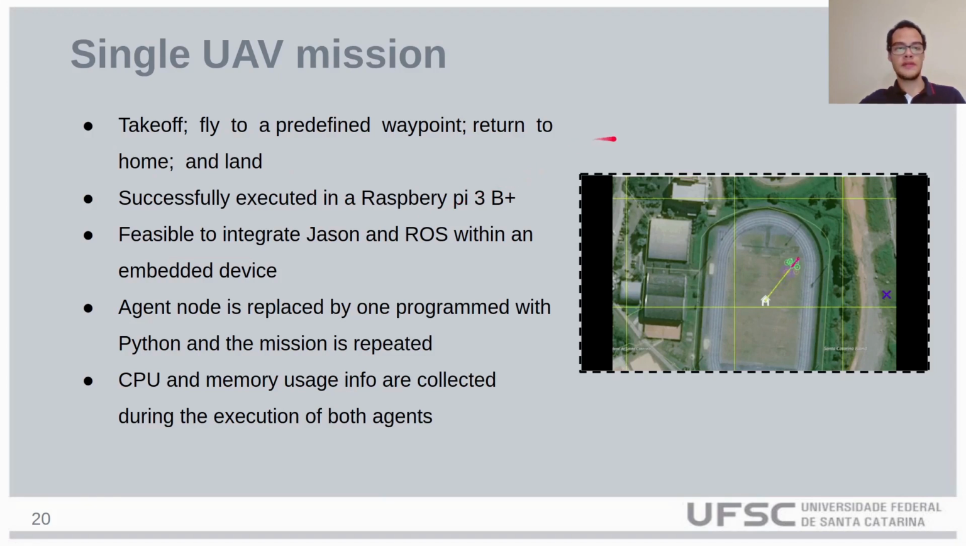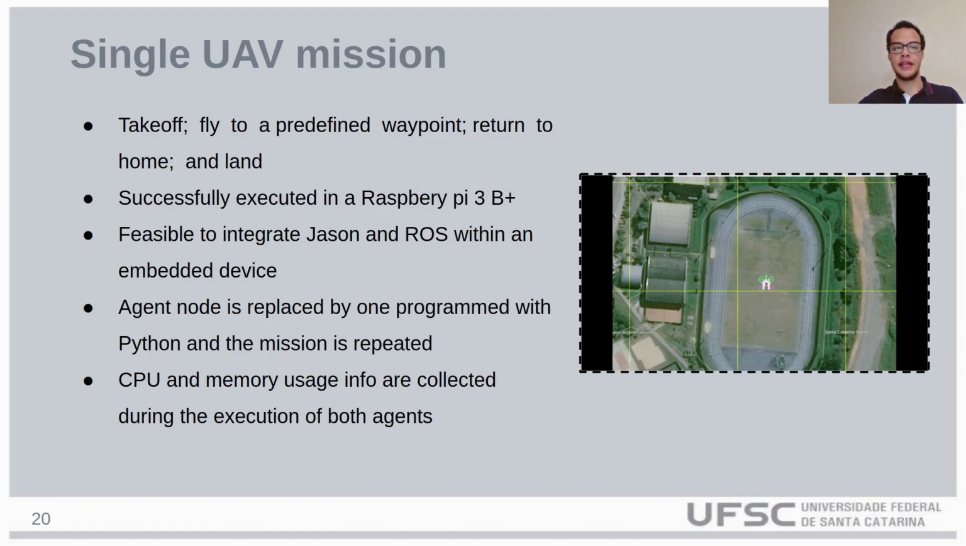The single UAV mission consists in the UAV having to take off, fly to a predefined waypoint, return to home, and finally land. This experiment was successfully executed in a Raspberry Pi 3. With this, we are able to conclude that it's feasible to integrate Jason and ROS within an embedded device.